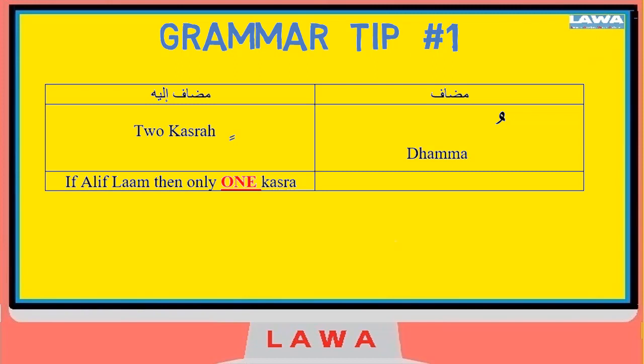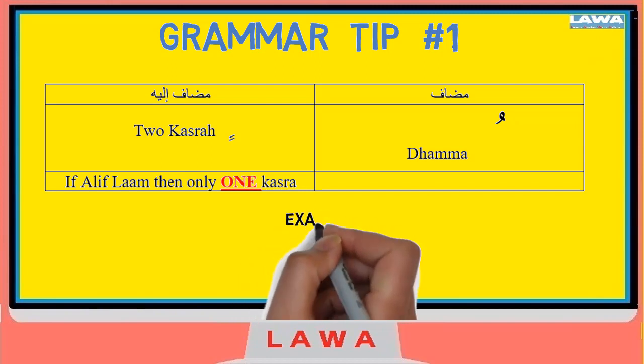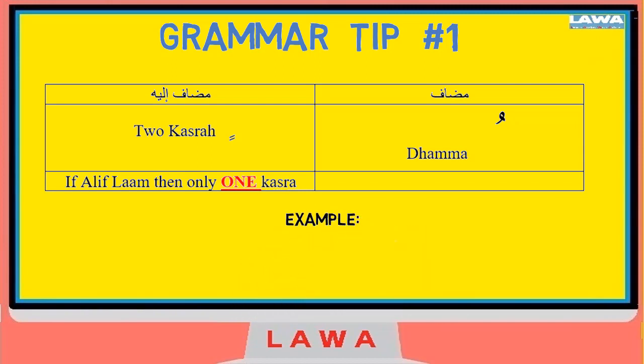If you've studied through lesson number 1, you will know that if a word has an alif lam, meaning it is a proper noun, it is a ma'rifah, then that word can no longer take tanween, meaning it cannot take two kasra. Let me give you an example to make this point a little bit more clear.